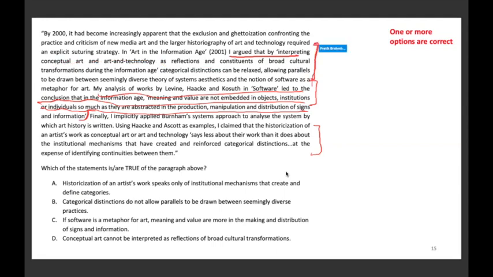Basically, this whole thing, I'm not going to underline it, but it's very important. So historicization of art speaks only of institutional mechanisms that create and define categories.